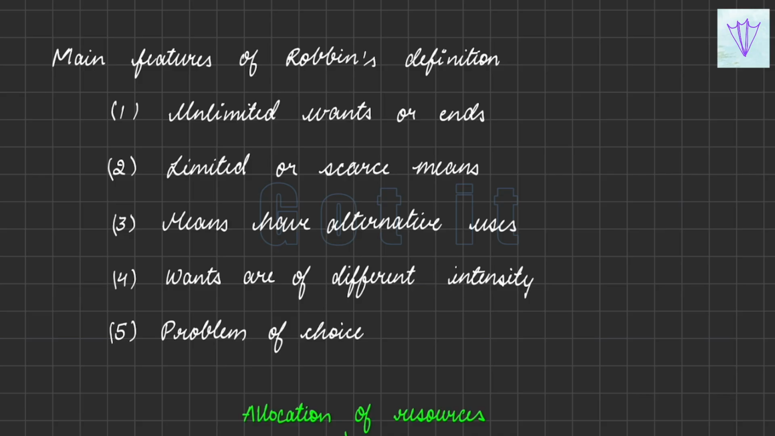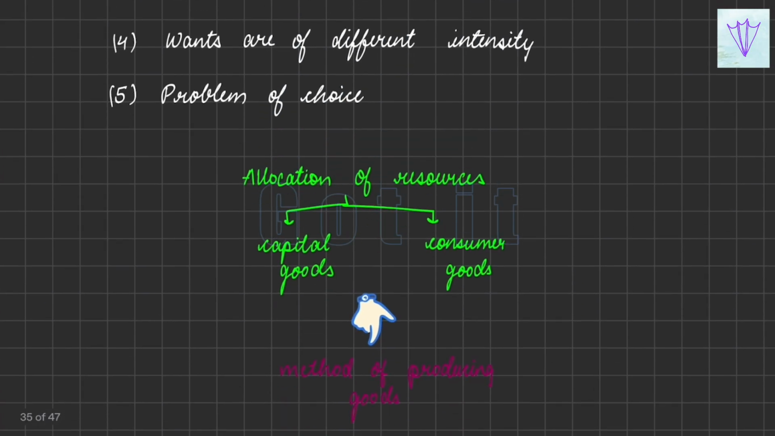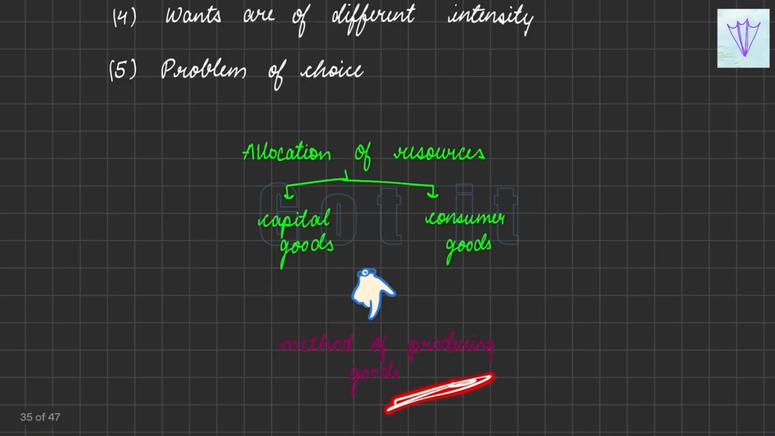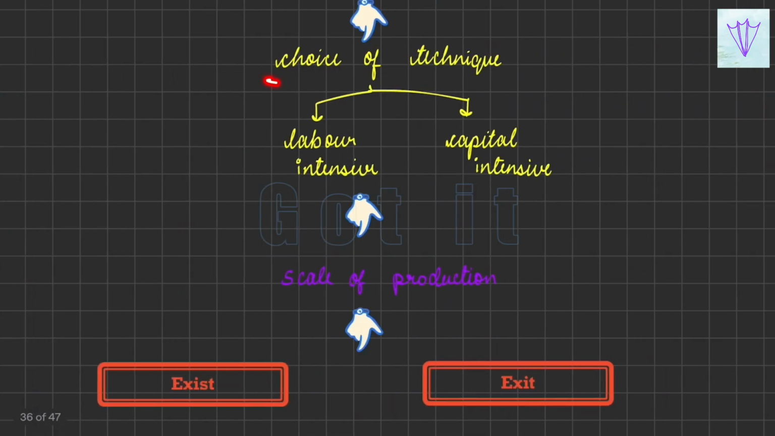For example, if you speak about the allocation of resources, first you want to know whether you want to deal with capital goods or consumer goods. After solving this, you will have another problem, the method of producing goods. How will you be able to produce the goods? In which form do you want to produce your goods? And then the next problem will be the choice of technique. Do you want a labor intensive one or a capital intensive one?